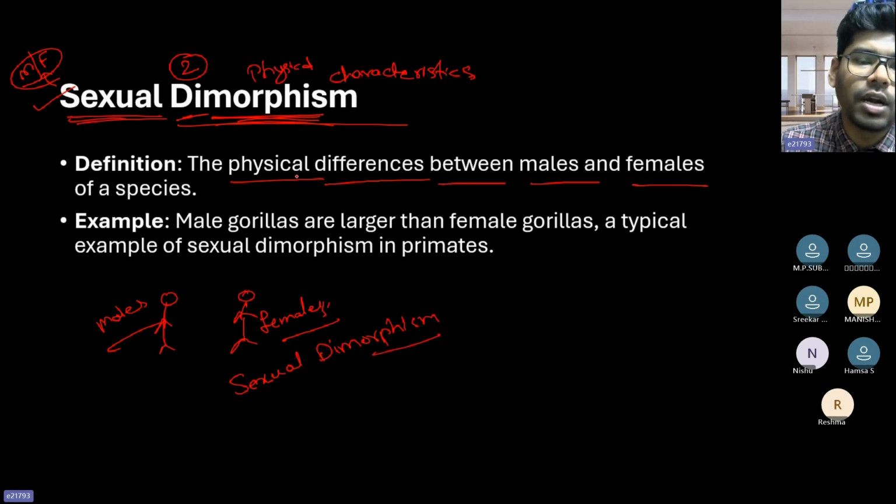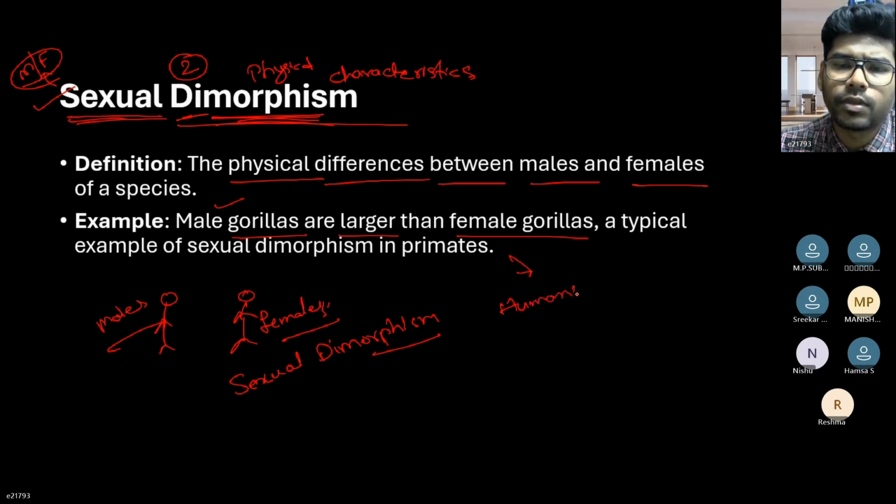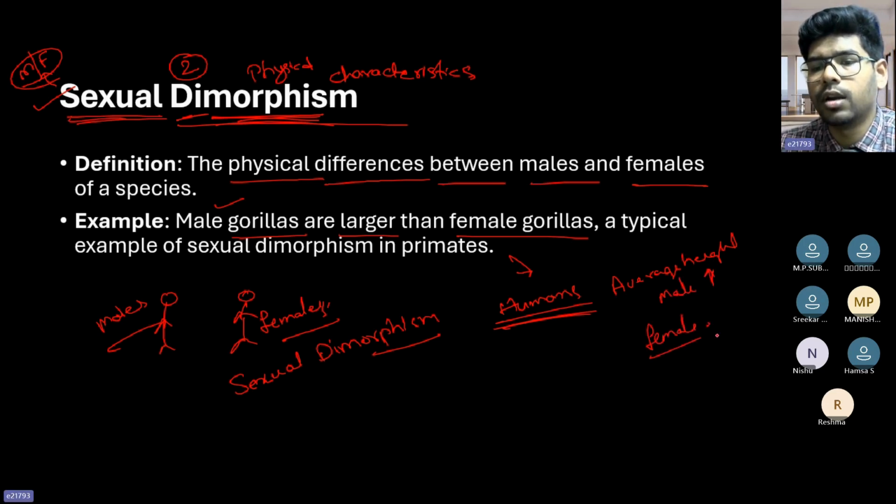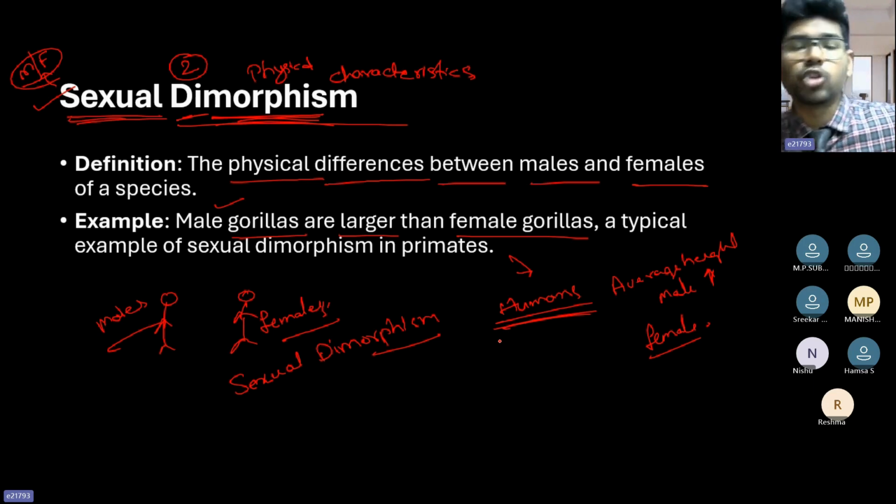Sexual dimorphism is nothing but the stark physical differences between the males and the females. Obviously, you can see here as an example, male gorillas are larger than the female gorillas. A typical example of sexual dimorphism. The same thing applies to humans as well, right? So when you're talking about humans, the average height of males is bigger compared to that of females, right? So males are taller compared to females on an average. That is sexual dimorphism.